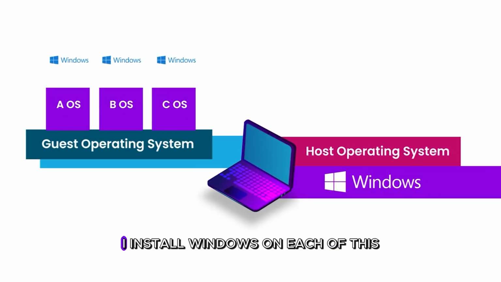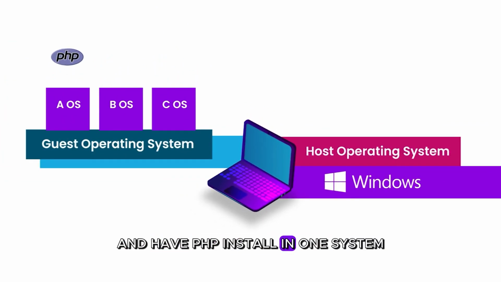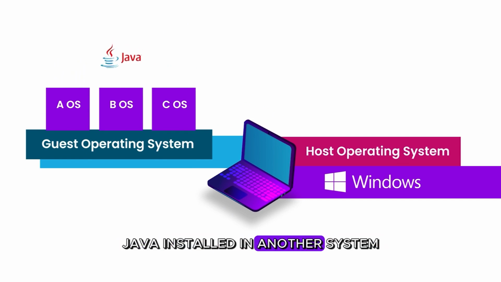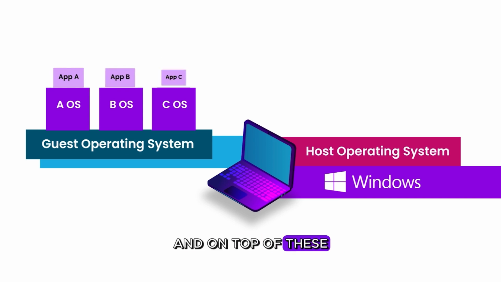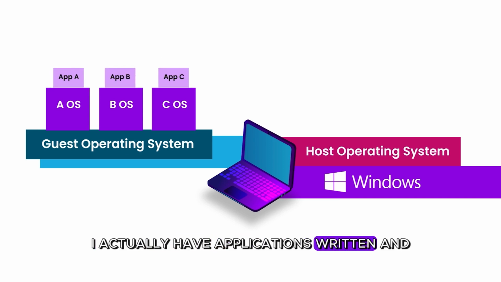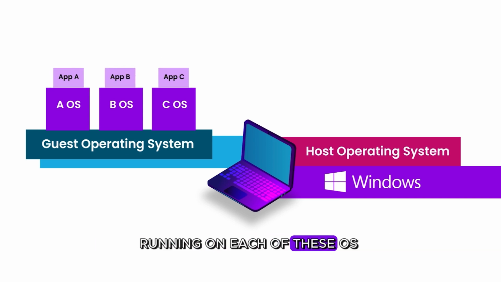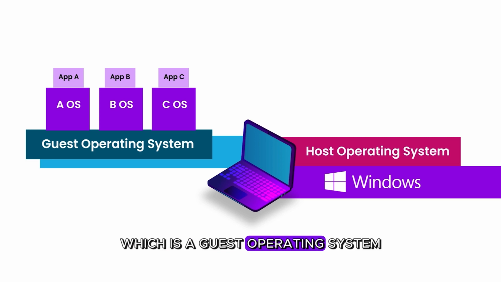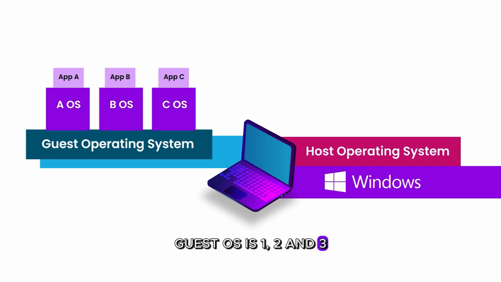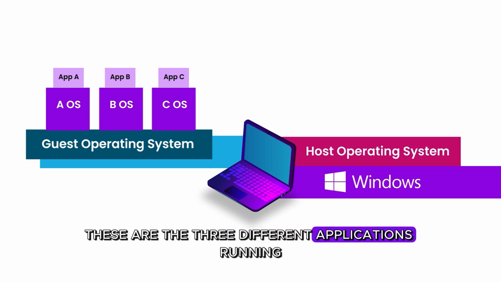Now I install Windows on each of these, and have PHP installed on one system, Java installed on another, and Node installed on the third. On top of these, I have applications written and running on each OS, right? So there are 3 guest operating systems running on top of the host OS: Guest OS 1, 2 and 3, running PHP, Java and Node.js. These are 3 different applications running, right?